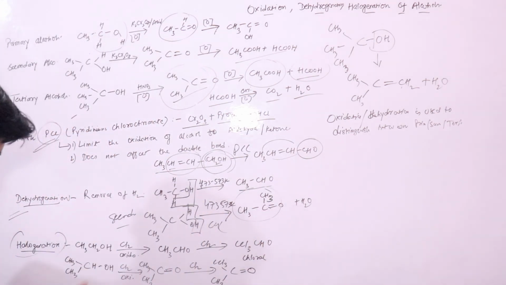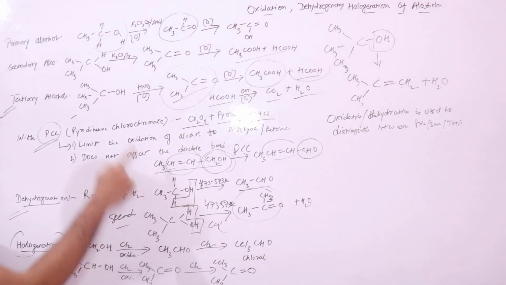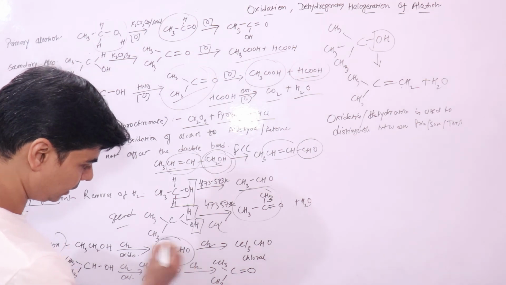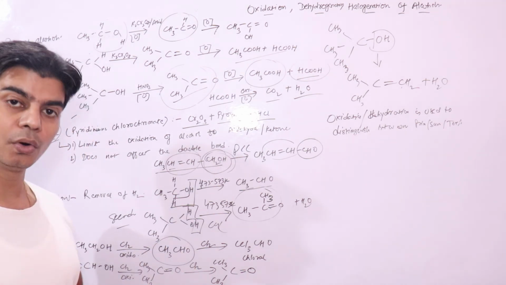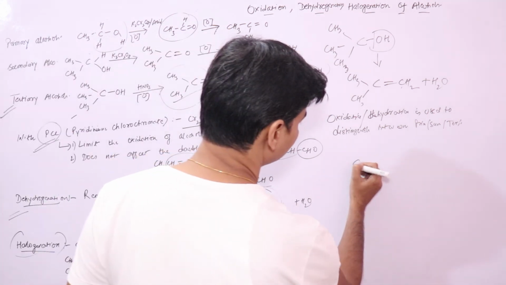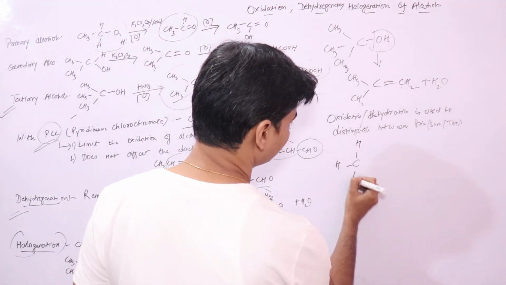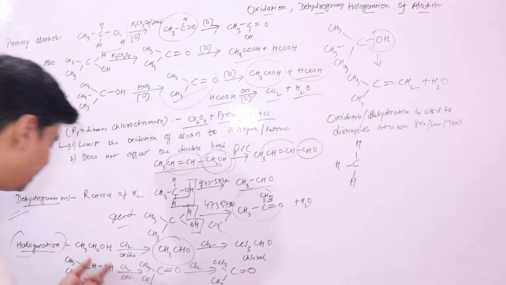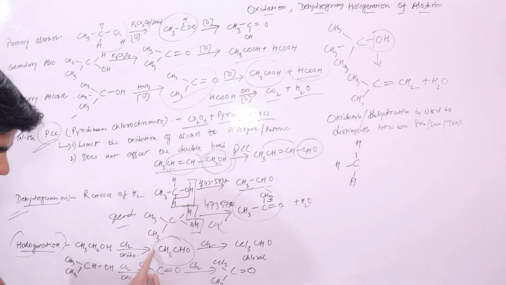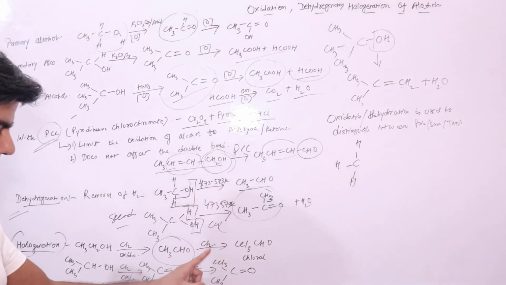Your primary alcohols will oxidize to give you aldehyde like before, and this aldehyde will undergo halogenation at this alpha carbon atom, right? This is your aldehyde that gets formed by oxidation of this primary alcohol with halogen, right? Now this aldehyde will further halogenate.